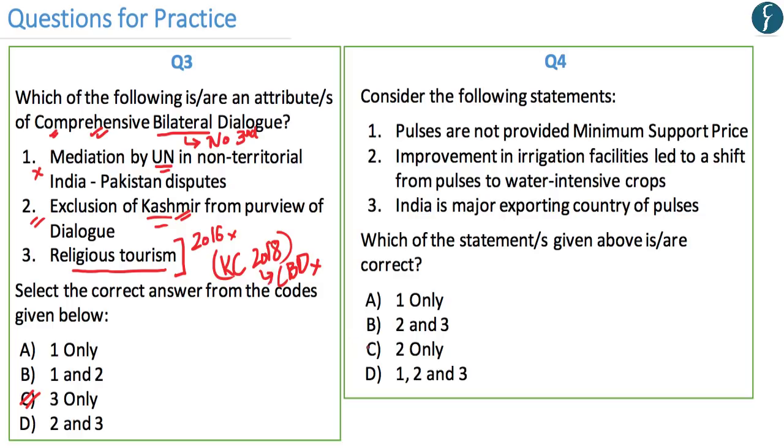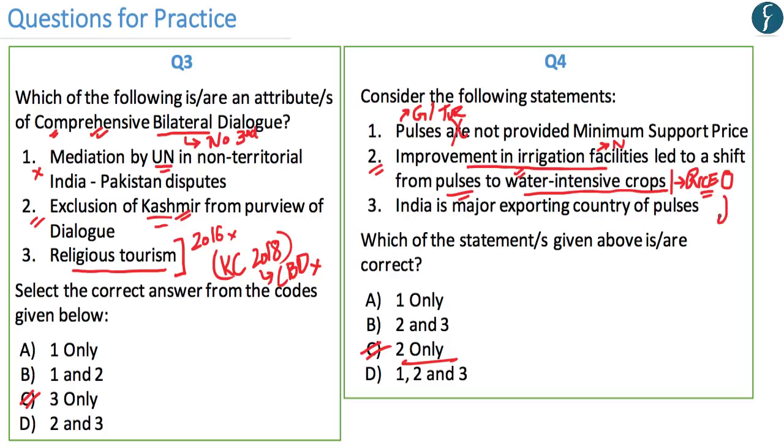Now, with regards to question number 4, the correct answer is C, 2 only, whereby pulses are provided the minimum support price. Whereby pulses such as gram, tur, moong and others are provided minimum support price within India. Now, with regards to statement number 2, the improvement in irrigation facility, especially within the northern states such as Haryana, Punjab and others, led to a shift from pulses to water-intensive crops. Whereby what happened was that water-intensive crops such as rice gave much more economic profit as compared to the pulses. And therefore what was seen is that there was a major shift, especially within the northern states, to water-intensive crops.